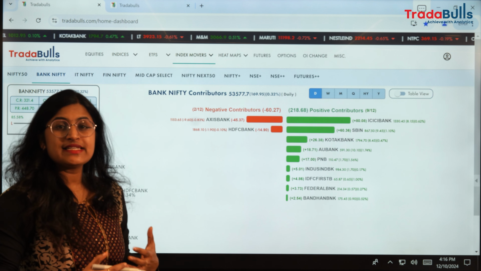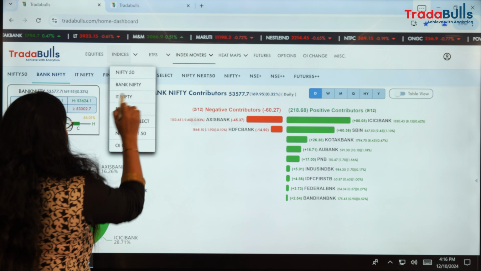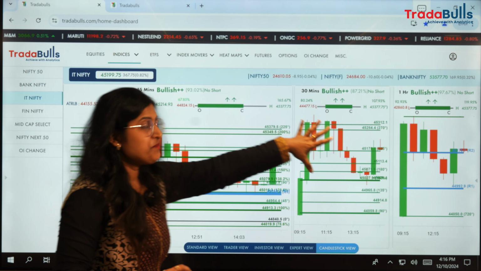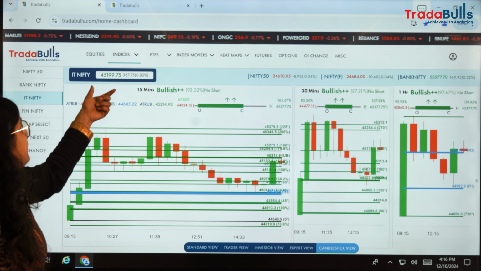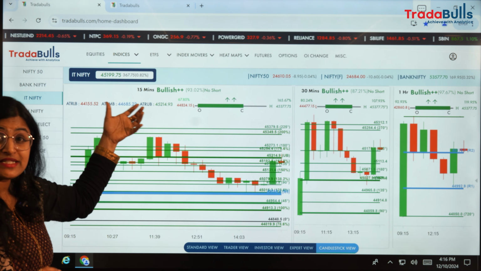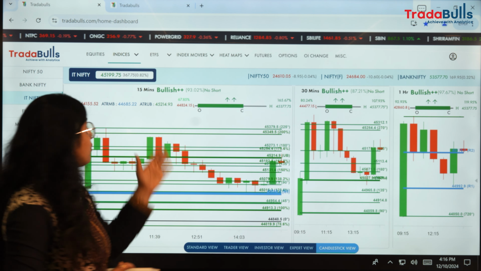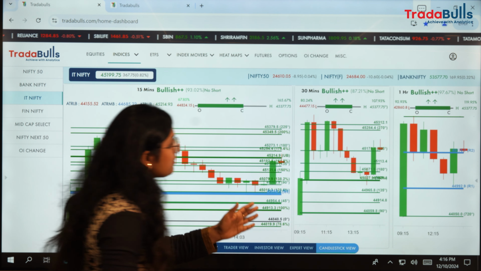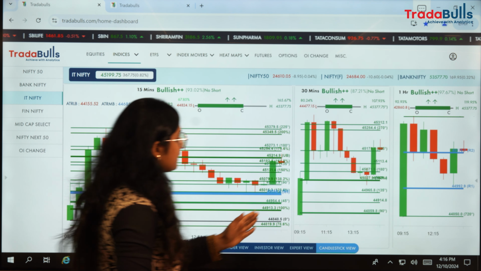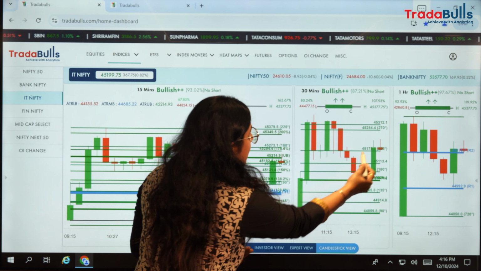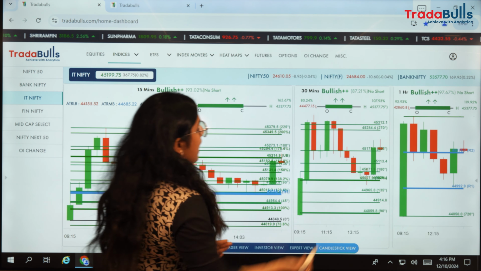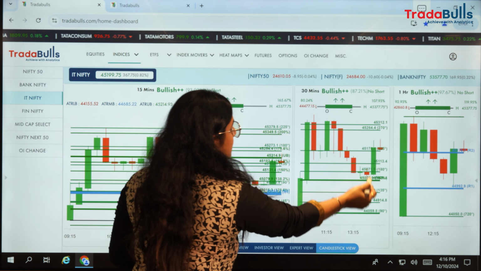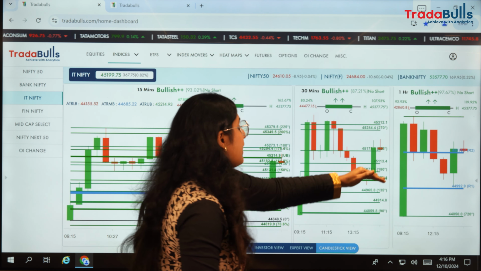Now let's quickly see how IT is performing. IT is booming today. It ended at 45,199 with an appreciation of 367 points, which is almost 1% higher. Analyzing from our data points perspective, it has crossed multiple lines of resistance, and although we expected slight profit booking, it still managed to stay on a higher note.